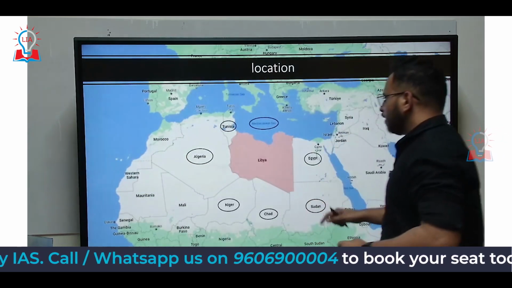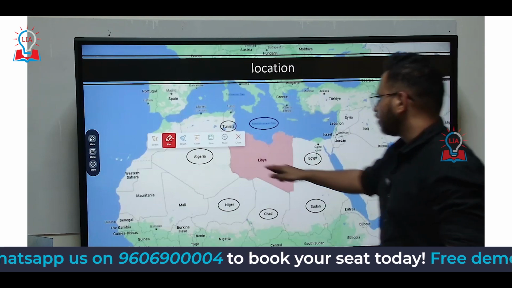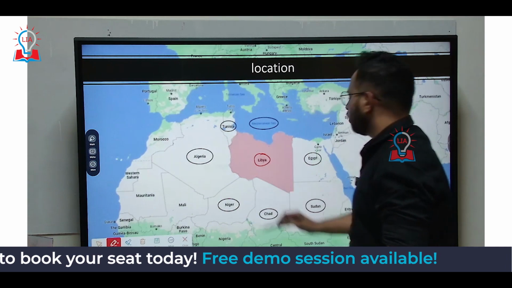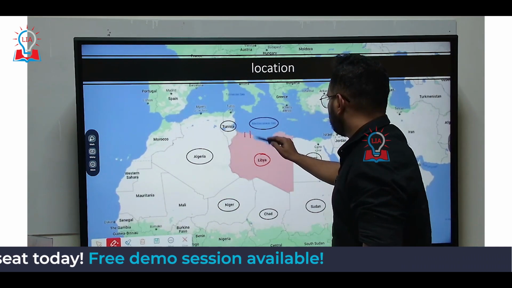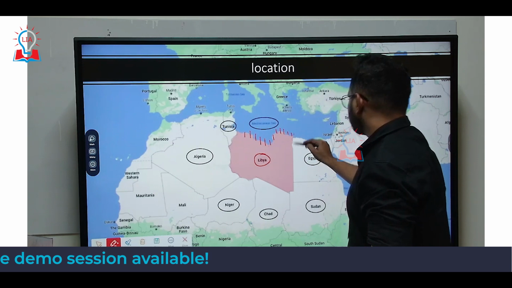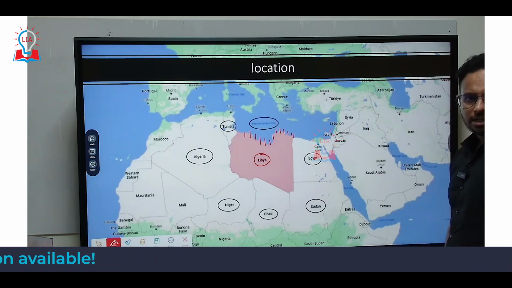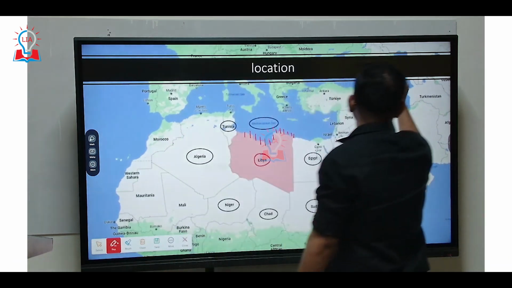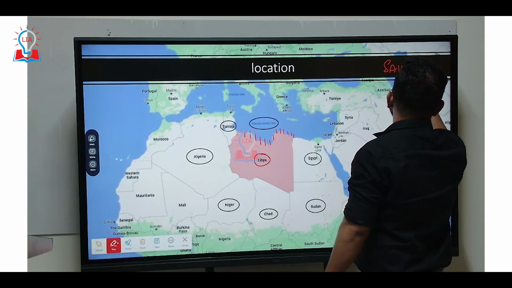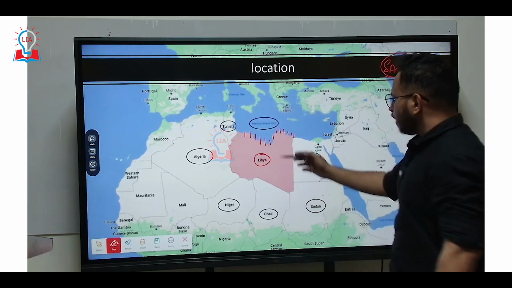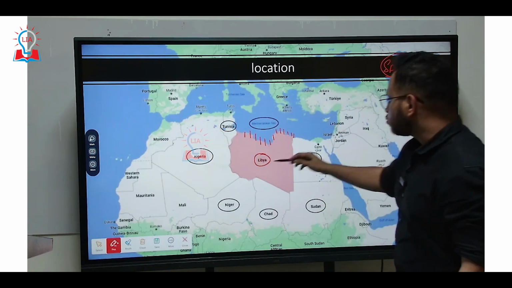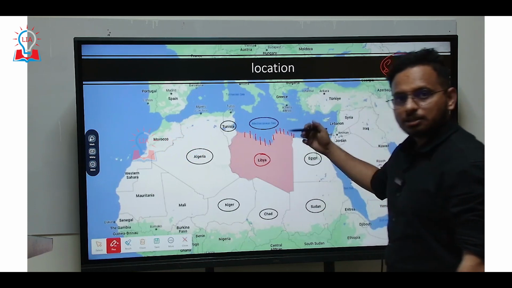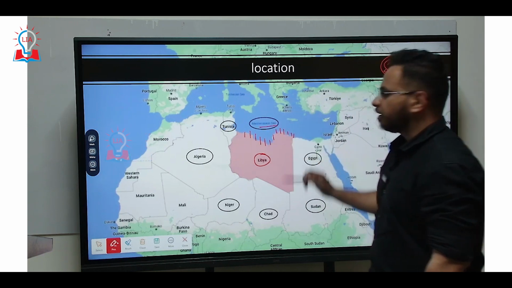First, if you look at the location of Libya, as I've already told you, Libya is located in the northern part of the African continent. In this particular map, here you have a country called Libya, which shares its border with the Mediterranean Sea. And if you have studied geography, you would have heard about a region called the Sahel region, and this Sahel region also passes through Libya. So two important points: Libya is in the northern part, and it shares its border with the Mediterranean Sea.